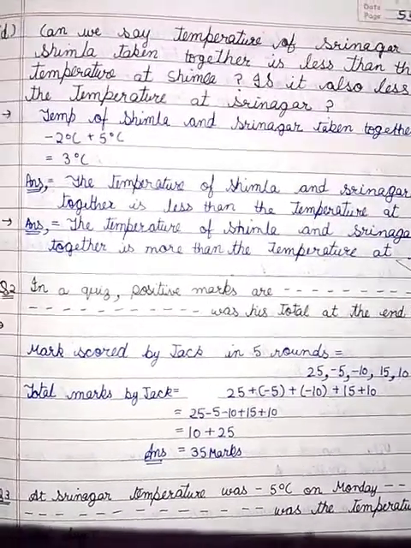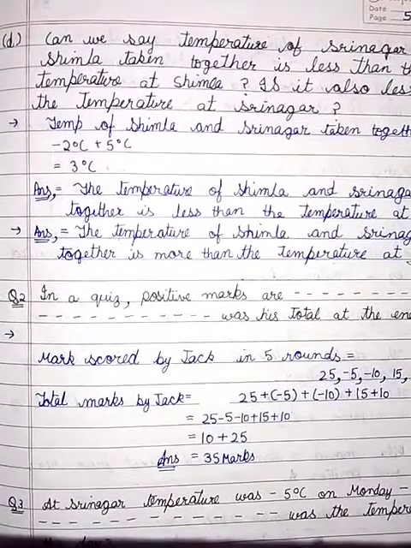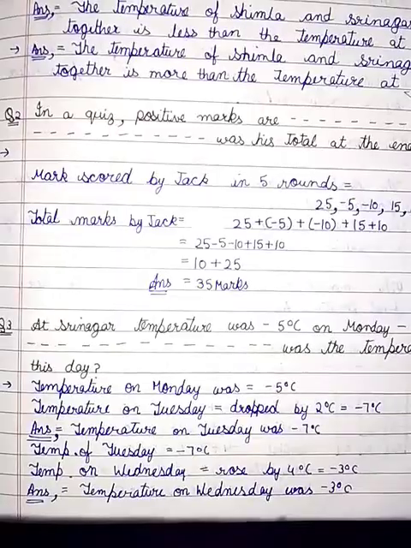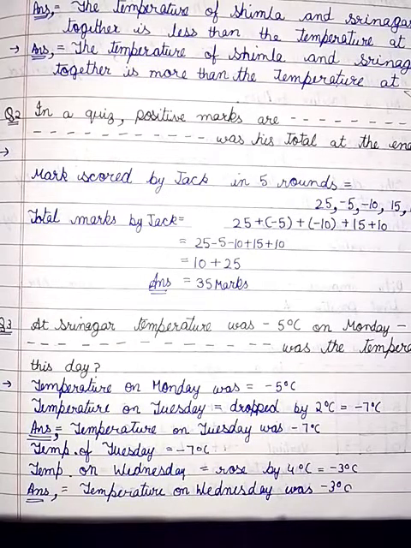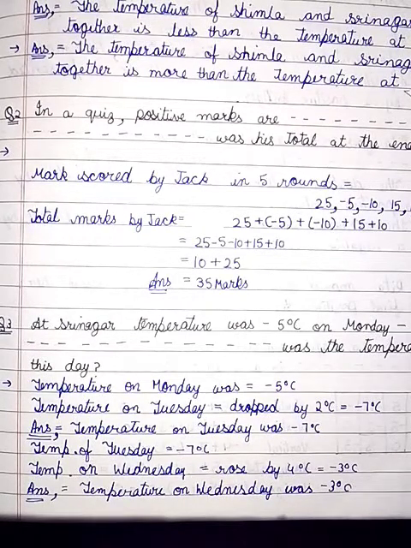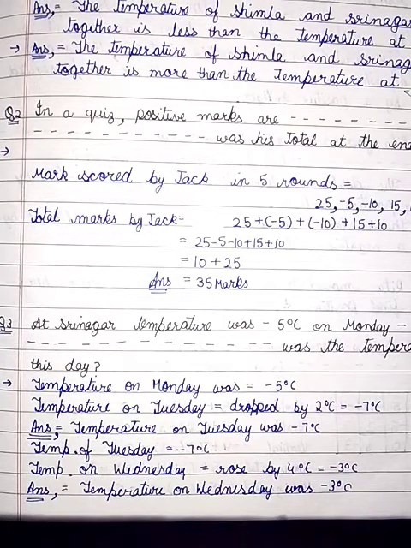Now question number 2. In a quiz, positive marks are given for correct answers and negative marks are given for incorrect answers. If Jack's scores in 5 successive rounds were 25, -5, -10, 15 and 10, what was his total at the end?